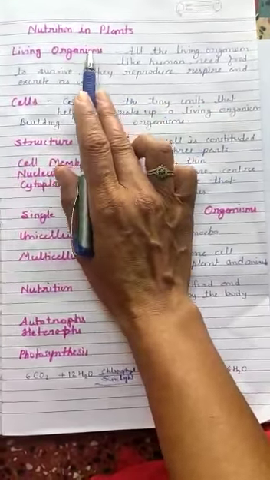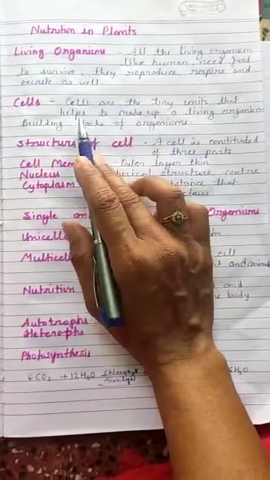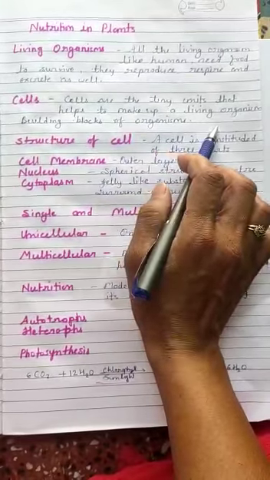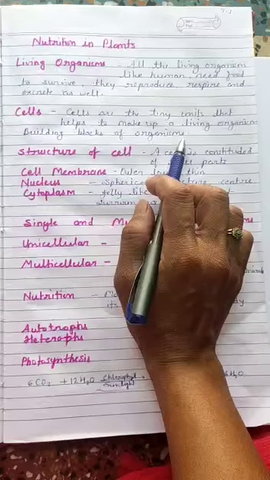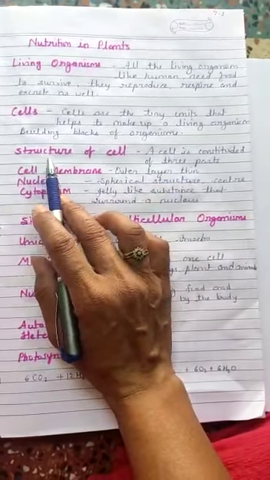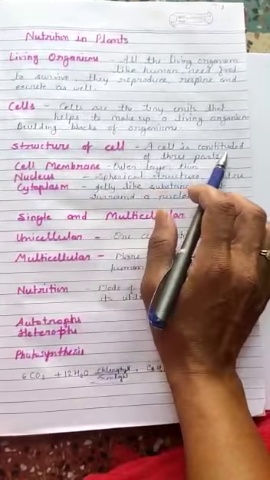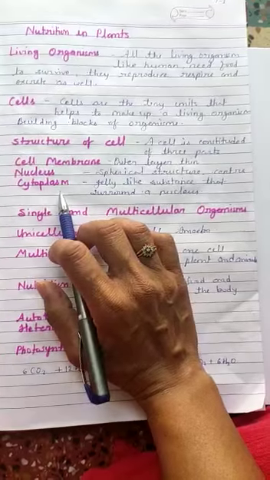All the living organisms are made up of cells. Cells are the tiny units that help to make up a living organism. So we can say cells are the building blocks of organisms. If I explain the structure of cell, a cell is constituted of three parts: cell membrane, nucleus and cytoplasm.